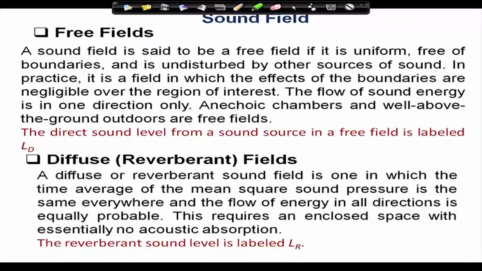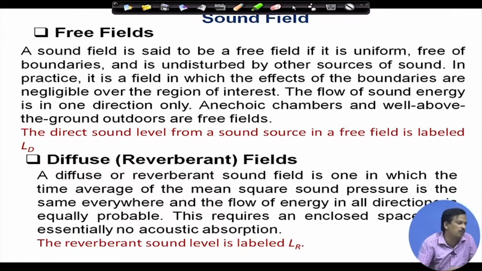So, that room sound is called free field. Now, there is another field called diffuse field or reverberant field. A diffuse or reverberant field is one in which the time average of the mean square sound pressure is the same everywhere and the flow of energy in all directions is equally probable. That is the definition. In practice, what is it?